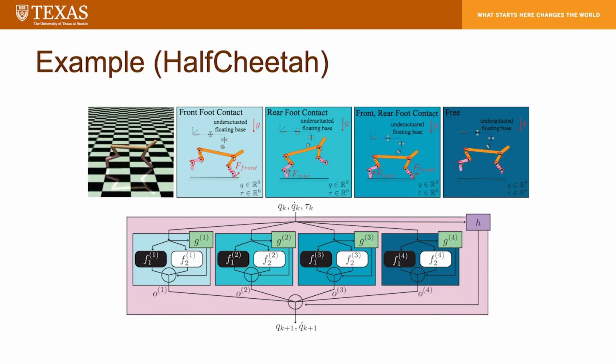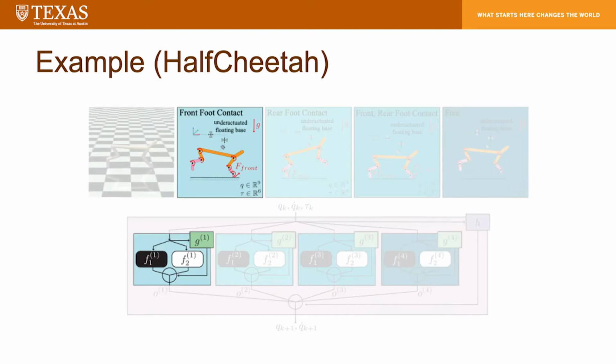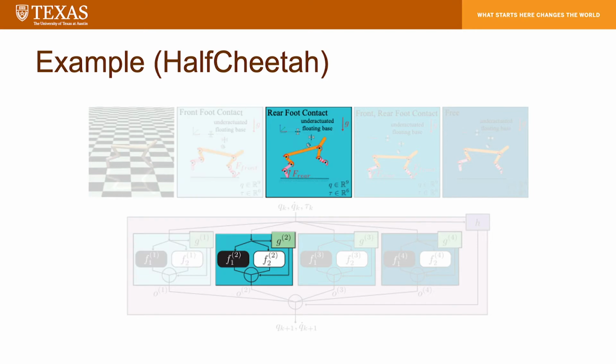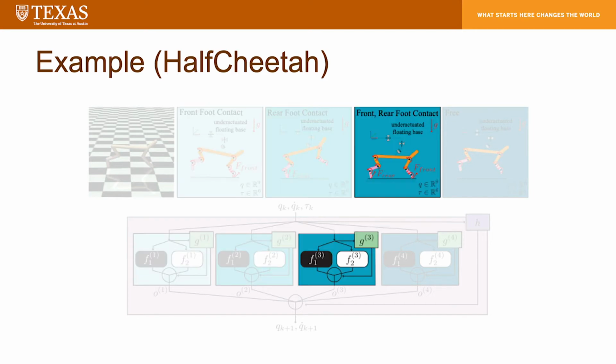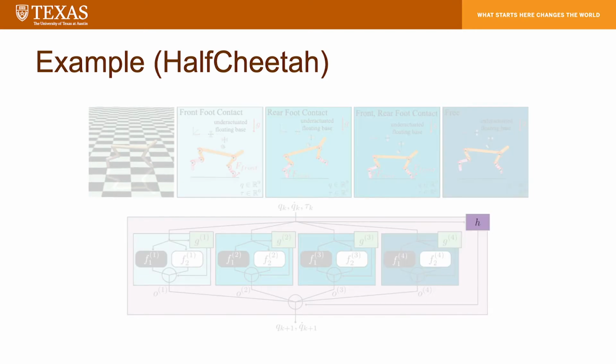For HalfCheetah, for example, we roughly estimate that the robot makes rigid contact with the ground, yielding 4 different contact modes. Consequently, we define a competitive NMOE with 4 local experts associated with front foot contact mode, rear foot contact mode, front and rear foot contact mode, and contact-free mode. Note that the gating network divides input data into 4 subsets and assigns them to local experts associated with the